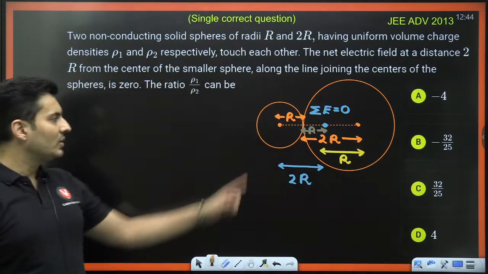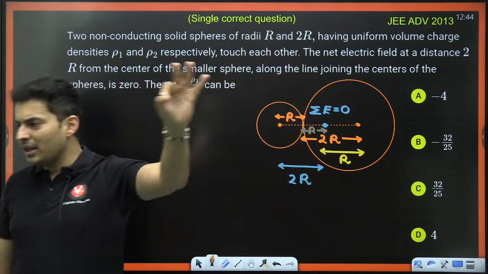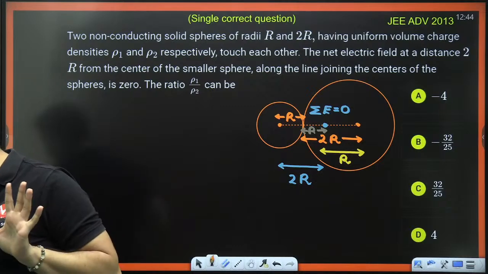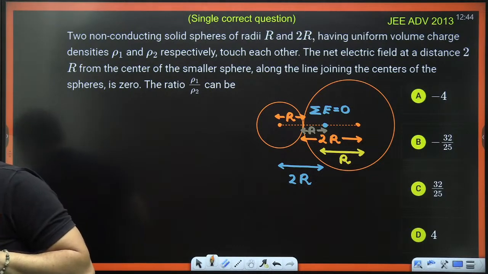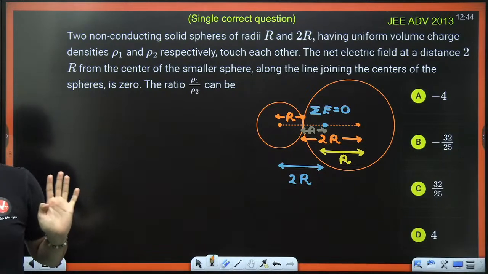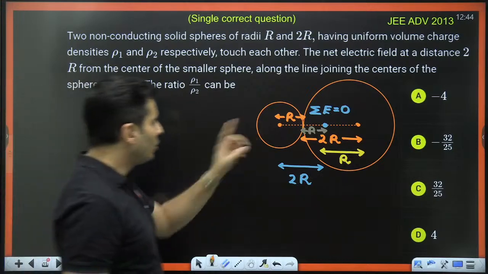I hope you are able to see the lengths clearly now. It's a little confusing at the beginning, but once you start to draw it on your own, you will definitely be able to get it. Great. Now, once you are aware of this, shall we go ahead, everyone? Perfect. Let's see how to make the net field 0.